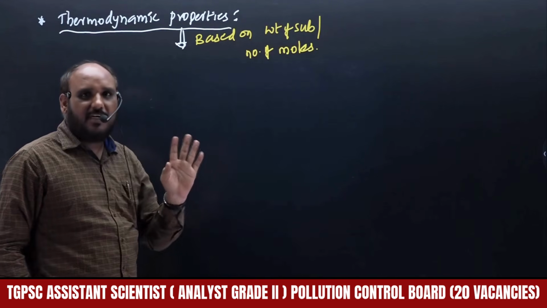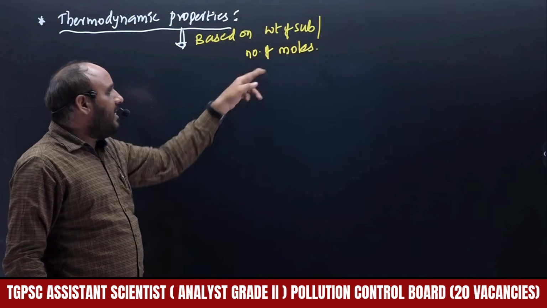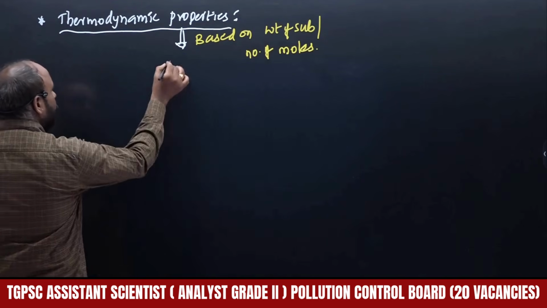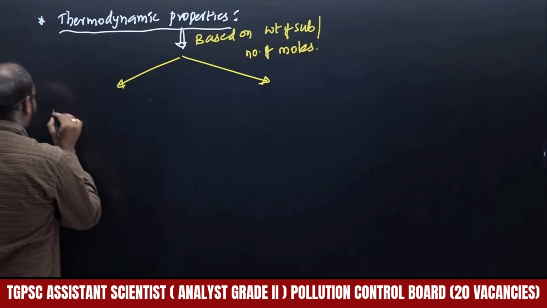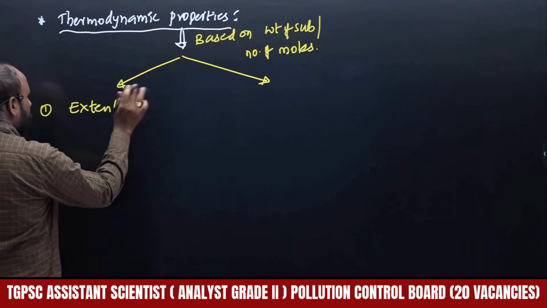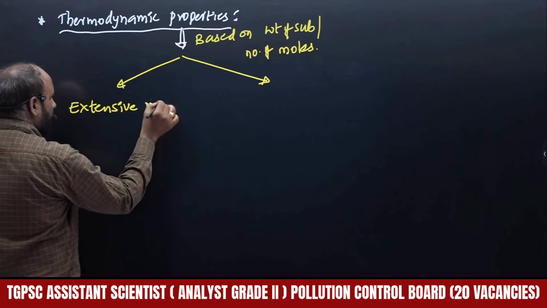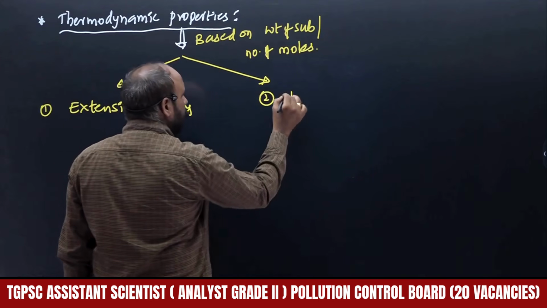Any property you consider will either depend on the weight of the substance or be independent of the weight of the substance. Based on that, we can get two types of thermodynamic properties, right? One will be the extensive property. The other one will be the intensive property.